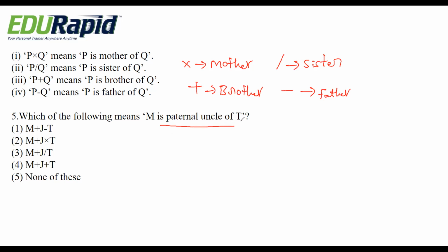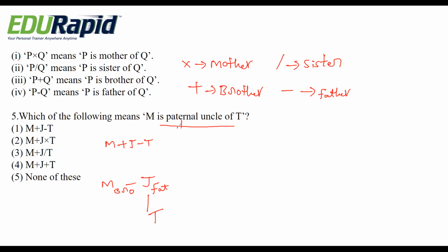Let me check with the first option. M plus J minus T. Plus means brother. M is a brother of J. J minus T. Minus means father. So J is a father of T. So here we can say that M is a paternal uncle of T. Yes, for T, T's father is J and J's brother is M. So we can say that M is a paternal uncle.